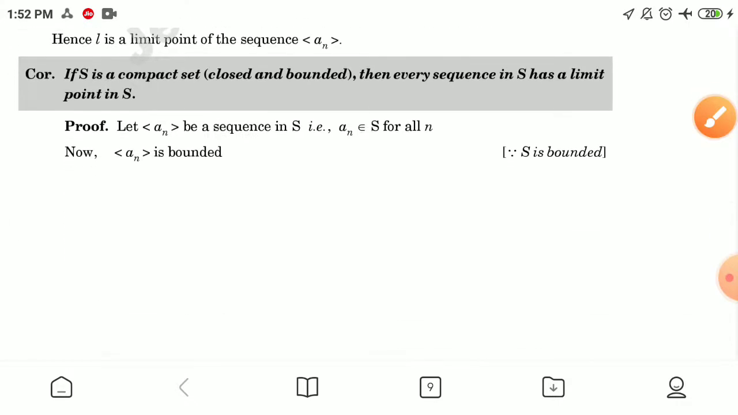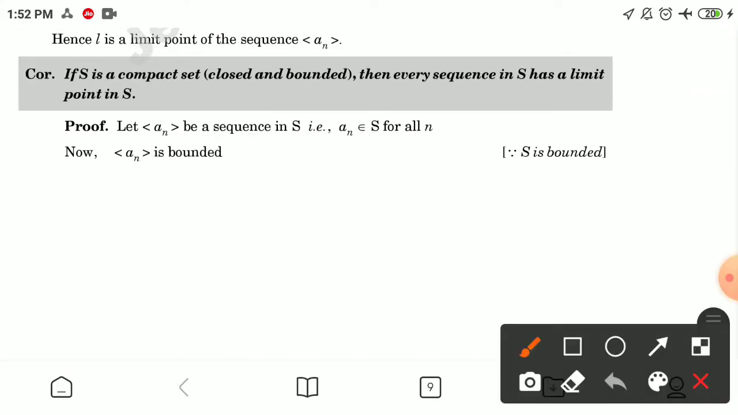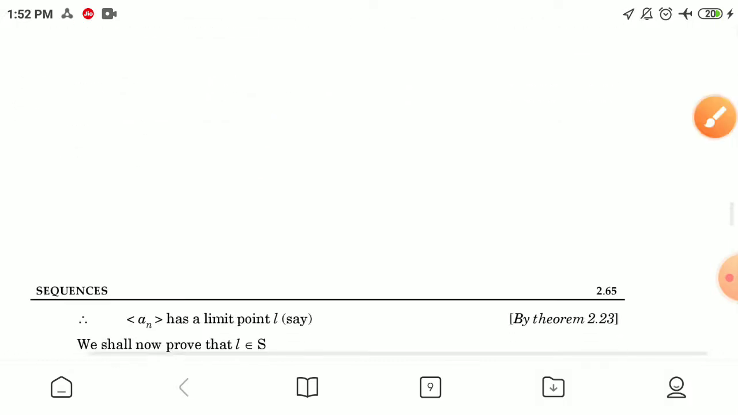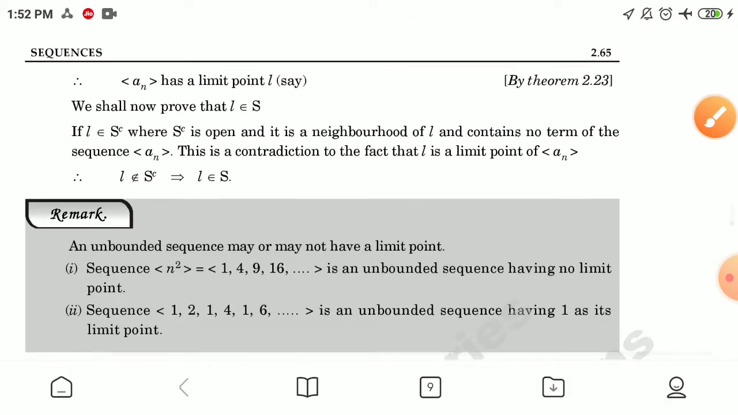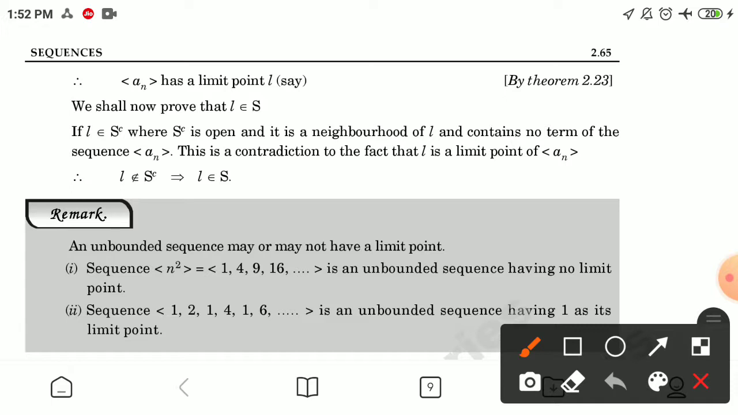Now, taking the corollary: if S is a compact set, that is closed and bounded, then every sequence in S has a limit point in S. For the proof, let a_n be a sequence in S, that is a_n belongs to S for all n. Now, sequence a_n is bounded, since S is bounded. Therefore a_n has a limit point L by theorem 2.23.